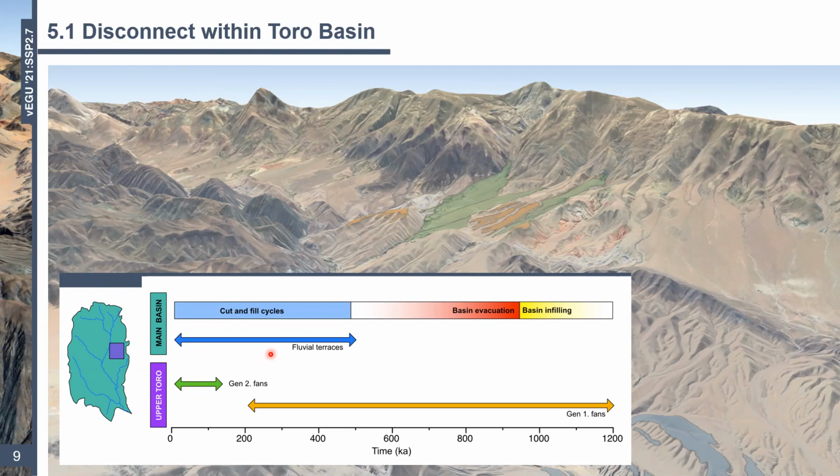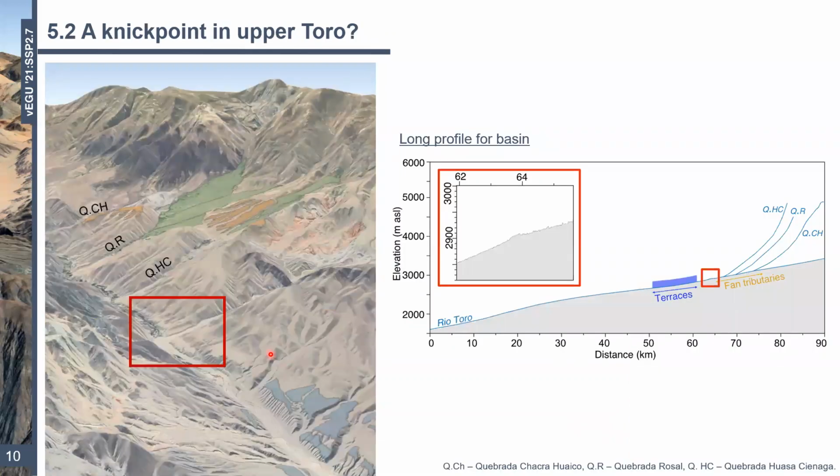So the major question is, what could be the reason for this disconnect? There are some examples where faults have caused similar disconnect in basin evolution, but for Toro, there's actually no evidence of this. So in the interest of time, I'd like to outline our current conclusion, or indeed explanation, for this observation. We had a look at the long profile here on the right for the entire basin in more detail, and what I've done is add the terraces onto the long profile and highlight the 3 tributaries, which are home to our alluvial fans.